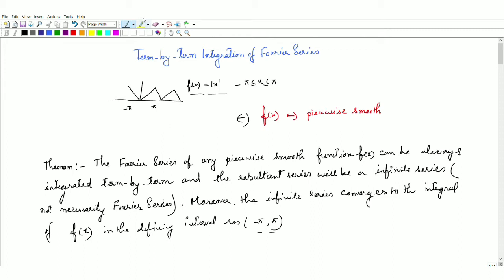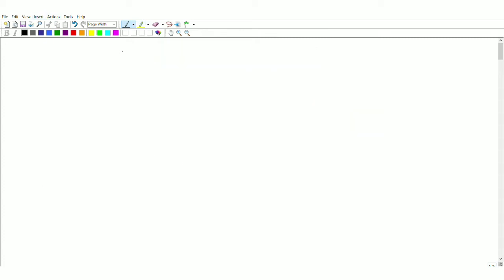So suppose f(x) is a piecewise smooth function, and since it is piecewise smooth and periodic, it will have a Fourier series. That thing we know already: a0/2 plus summation 1 to infinity an cos nx plus summation 1 to infinity bn sin nx.